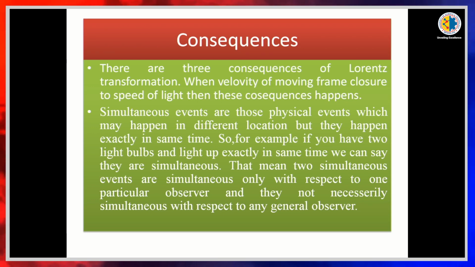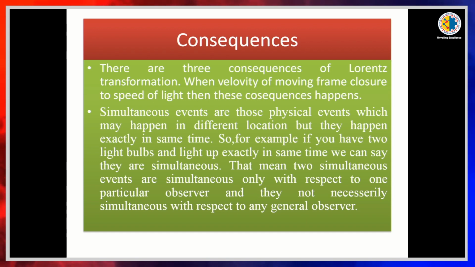When the velocity of the moving frame is close to the speed of light, these consequences happen. When the velocity of the moving frame approaches the speed of light, there are three consequences of Lorentz transformation. These are relativity of simultaneity, length contraction and time dilation, which we discussed in our previous classes.